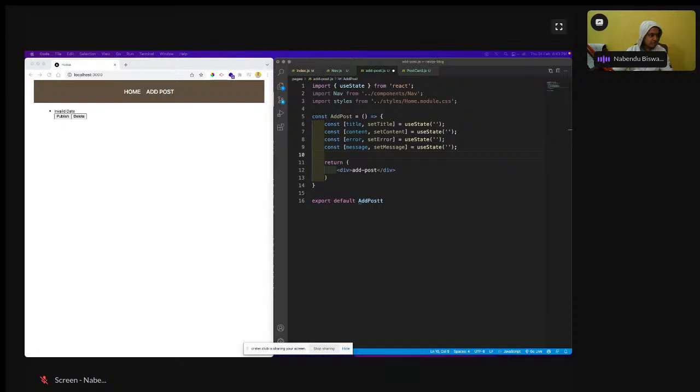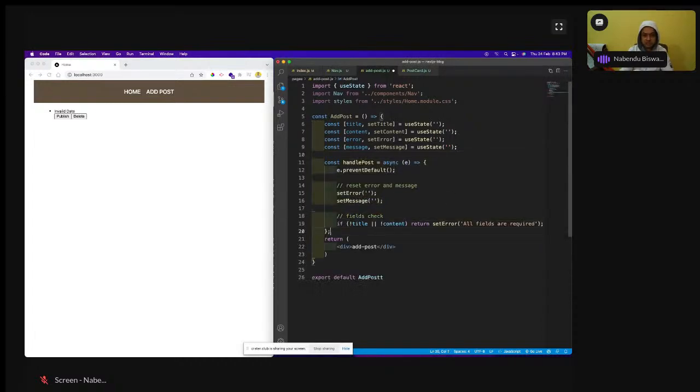Okay, right now I will have an empty handle post which we are soon going to add something to. So this handle post we are soon going to add, so setTitle and all these things are there, but we are soon going to change it. So let us have the rest of the things.